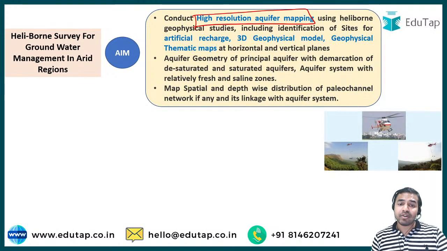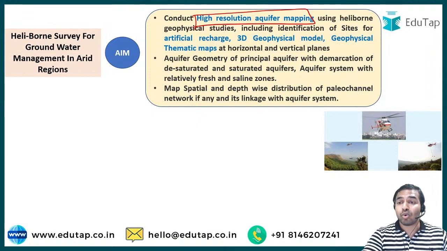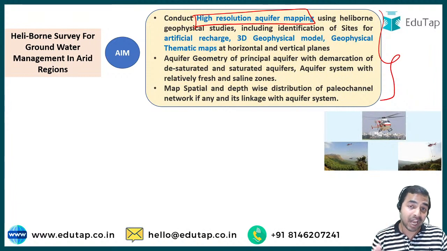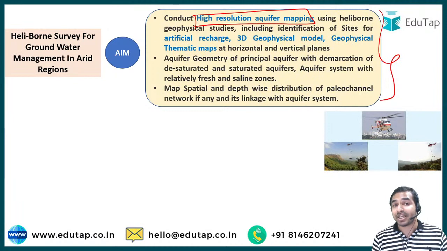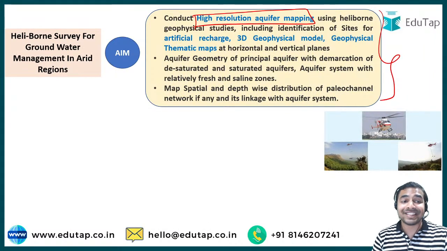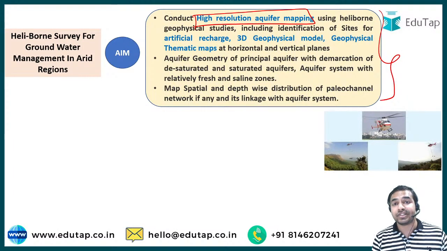So my dear friends, I would like to add here that you are not required to go deep into this aim. You must have a key idea about the survey, about the aim of this survey, that with the help of this survey, the government of India wants to effectively manage the groundwater resources. And that's why the outcome of this survey includes selecting suitable sites for groundwater withdrawal and groundwater recharging.